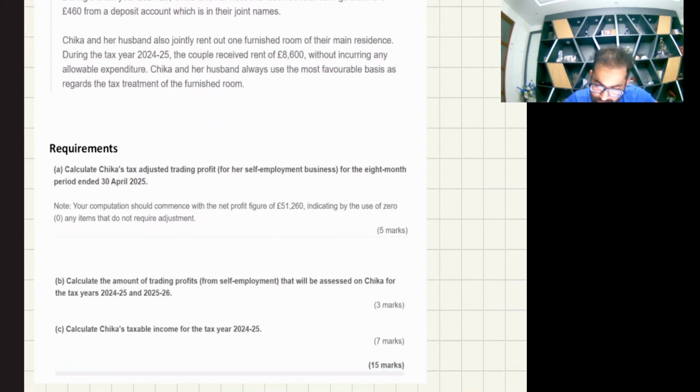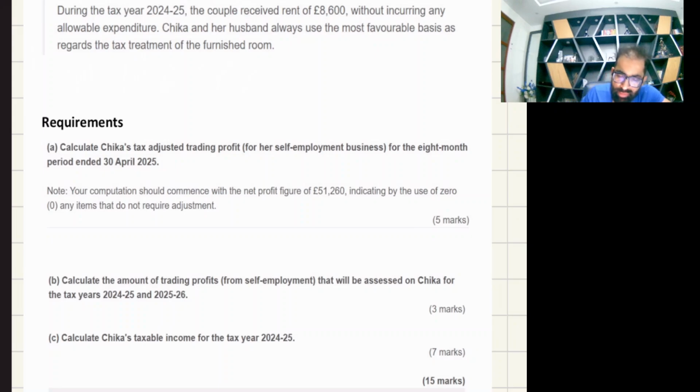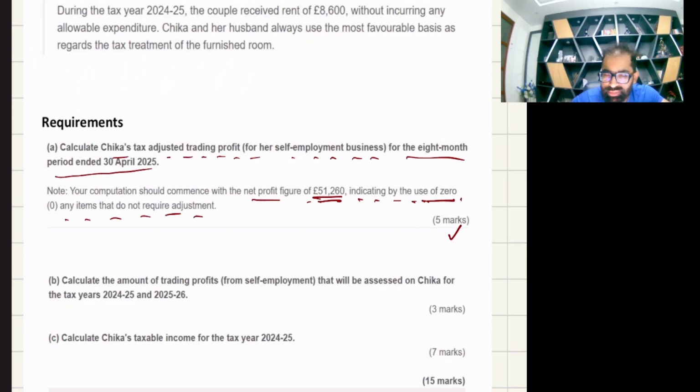See the requirement: calculate Chika's tax adjusted trading profit for self-employment business for the 8 months period to 30th April 2025. Your computation should commence with the net profit figure of 51,260, indicating by the use of zero any items that need no adjustment. It's 5 marks. Don't worry, I'll solve it on Excel. I was just explaining it to you right now.